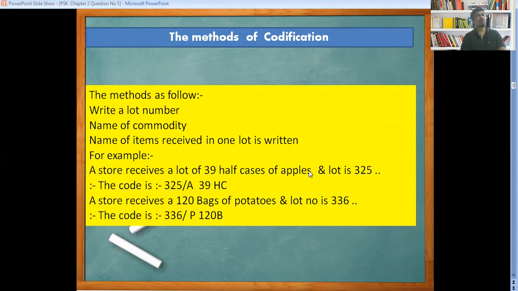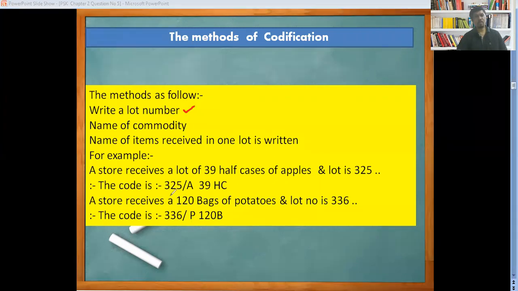We have to write a lot number. The second one is the name of the commodity; in short form, we are going to write the name of that commodity. Then the name of the item received in one lot is written, and what items and quantity we have received in one lot. For example, a store received a lot of 39 half cases of apple and the lot number is 325. Then as per our method, first we are going to write down the lot number.